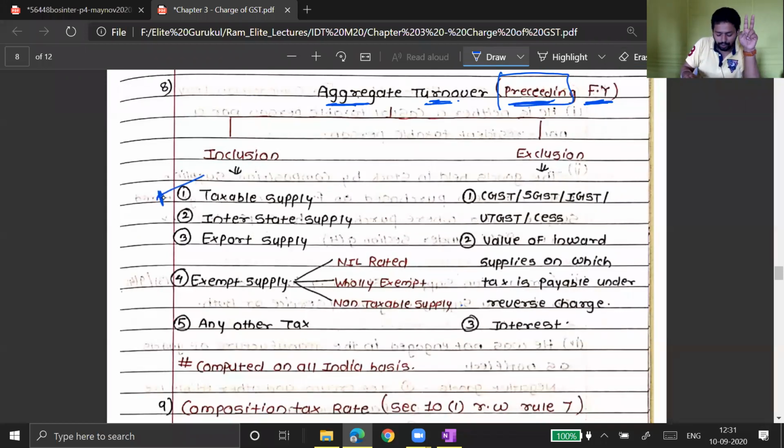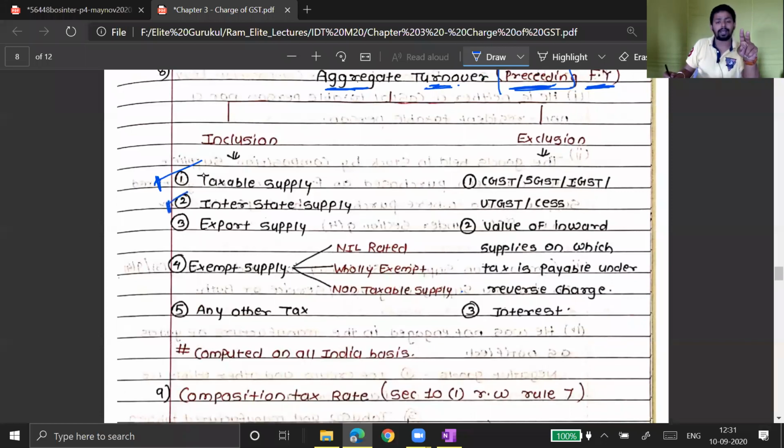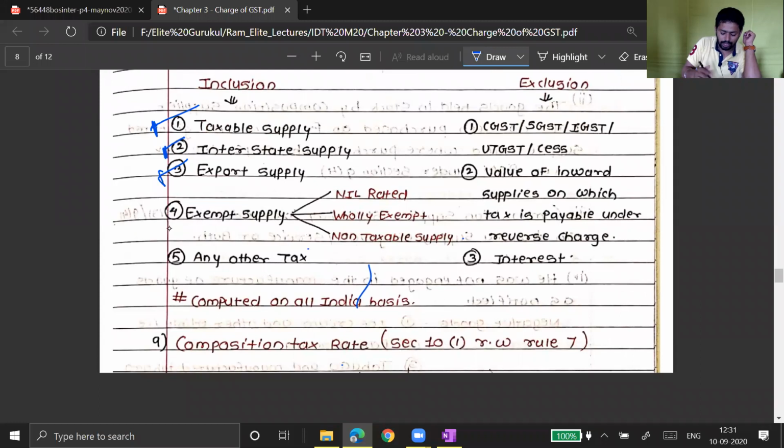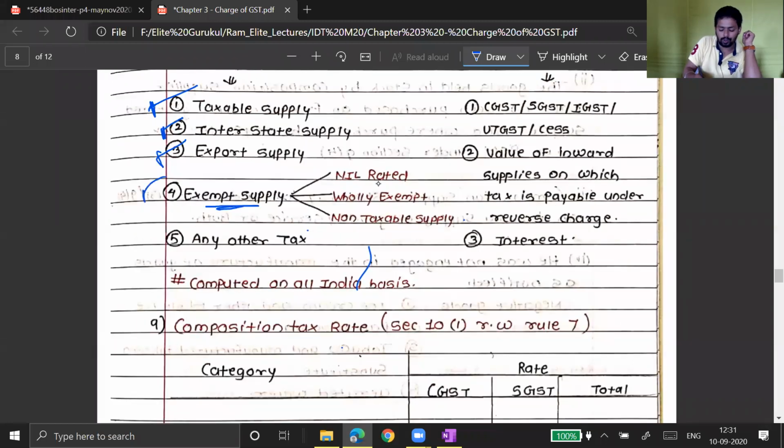Taxable supplies are included in a turnover. Interstate supplies are included in a turnover. Export supplies are also included in a turnover. Exempt supplies are also included in a turnover. And exempt supply is further defined as it includes nil rated supply, fully exempt supply, and even non-taxable supply.